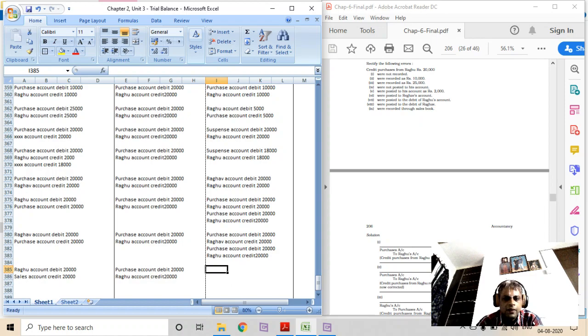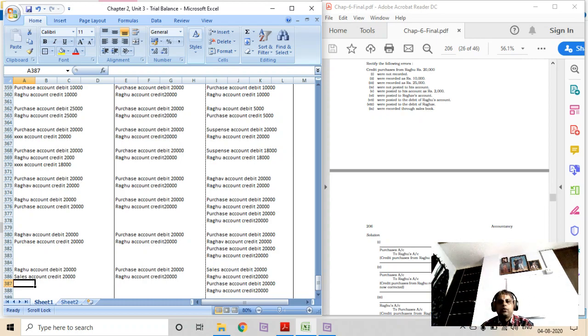So the rectification entry is we have to reverse the sales that has got credited. Sales account debit 20,000, Raghu account credit 20,000, because this is the reversal of the original entry. Then process the correct entry: purchase account to Raghu account. Here there is one other way: debit sales, debit purchase account and credit Raghu account together for 40,000 rupees. That is also a correct approach.